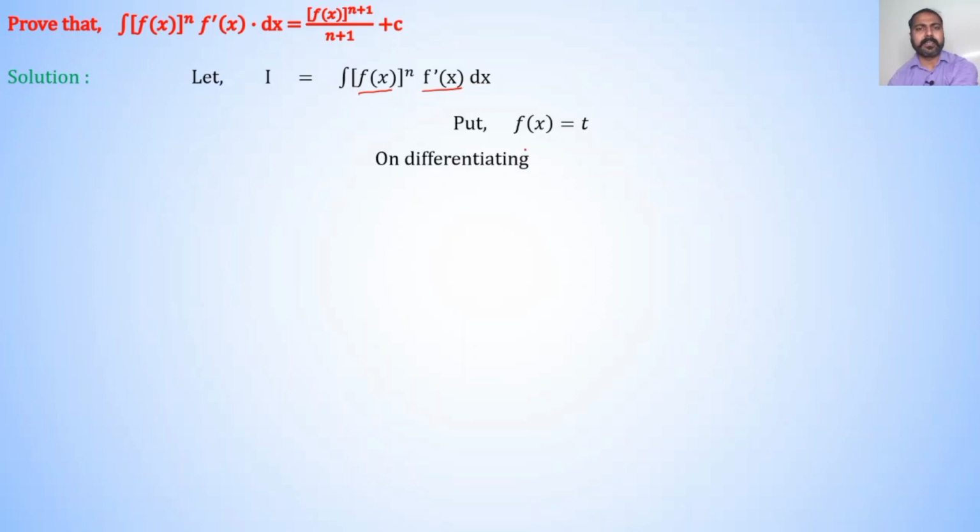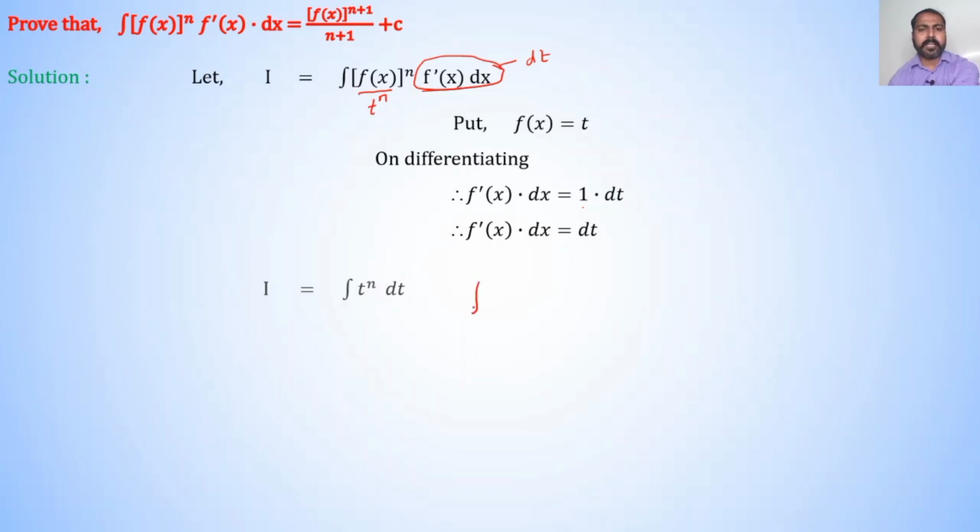On differentiating, derivative of f of x with respect to x is f dash of x into dx. Derivative of t with respect to t is 1 into dt. Therefore, f dash of x dx is equal to dt. Here is that term f dash of x dx, we write for this term as dt, and for f of x we write it as t, so it becomes t raised to n. Therefore, I is equal to integration t raised to n into dt.